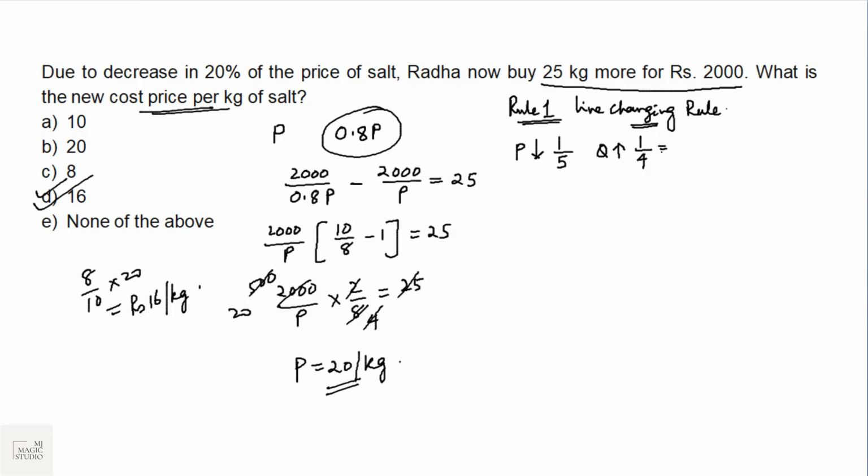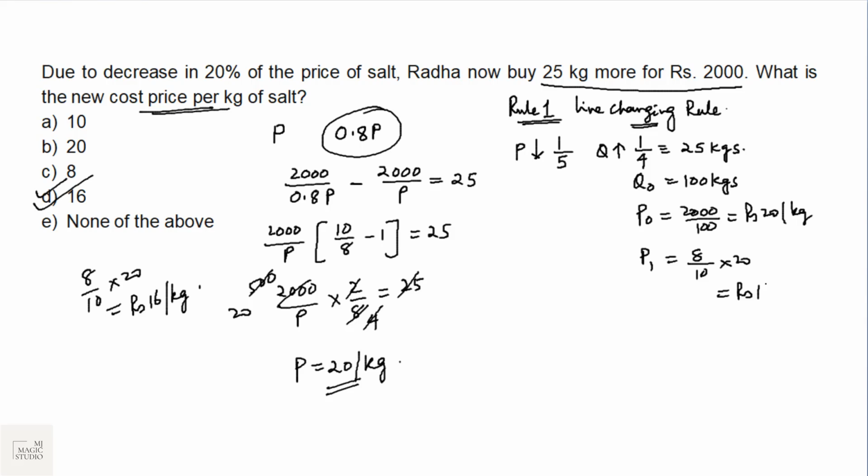Now 1 by 4 is equivalent to 25 kgs. That means the initial purchase was 25 into 4, that is 100 kgs. The initial price was 2000 by 100, that is rupees 20 per kg. The new price is 80% of 20, that is rupees 16 per kg. We can do even this without using pen and pencil. Rule 1 is the king. Use it. Option D is the pick.